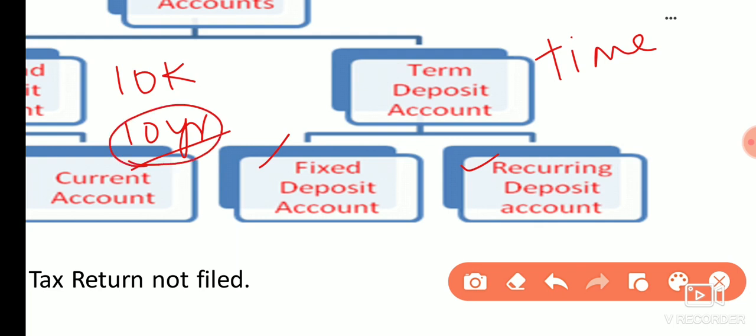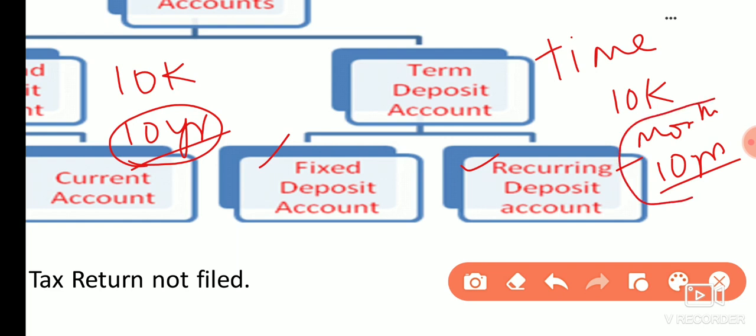Similarly, in a recurring deposit account, there is also a time factor involved. Recurring means, the literal meaning of recur is to happen again. That means you have to deposit money in this account at a certain interval of time, which is prefixed while opening the account. For example, if you deposit rupees 10,000 in your account every month for 10 years, this is an RD account, recurring deposit account. So here also the time factor is involved. That is why it is called term deposit or time deposit account. So guys, I hope this is clear to you.